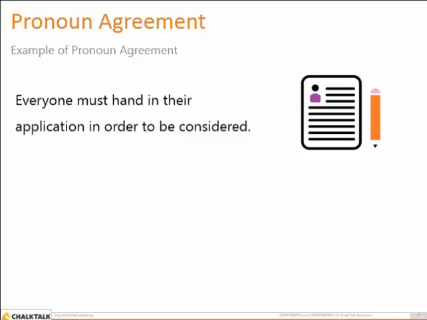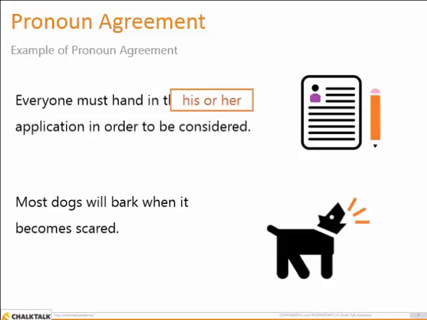Can you see what's wrong here? Remember, the word everyone is singular. Because it is considered singular, everything that goes with it has to be singular. It is incorrect to say everybody must hand in their application. Because there's a singular subject, we have to change their to its singular form. The common way to change their when you have a non-gender-specific word like everyone is to use his or her.